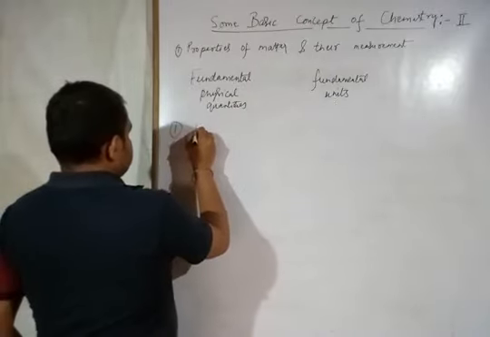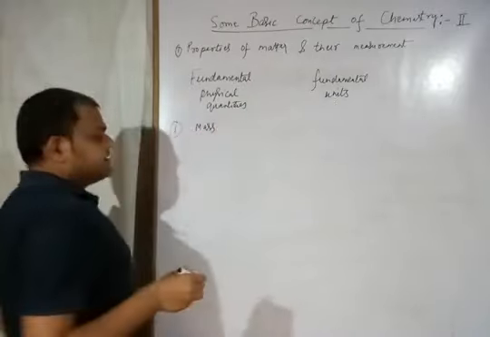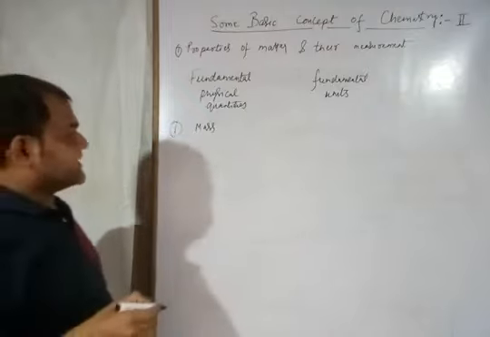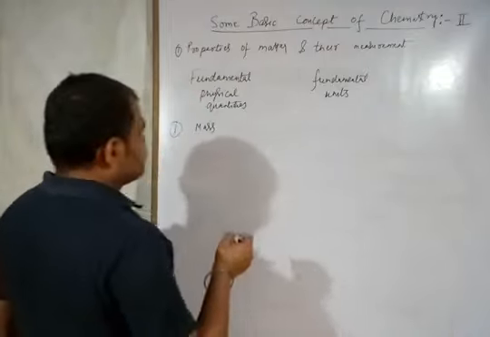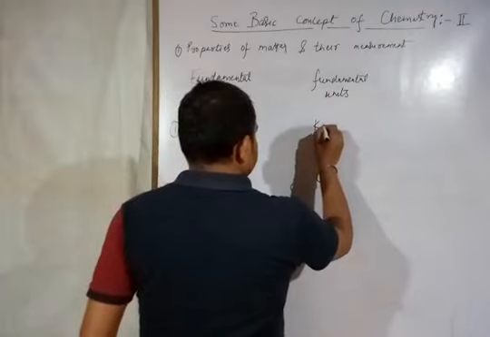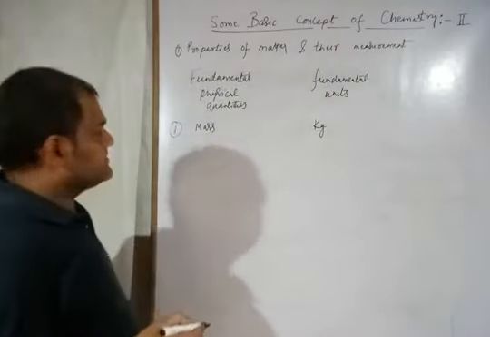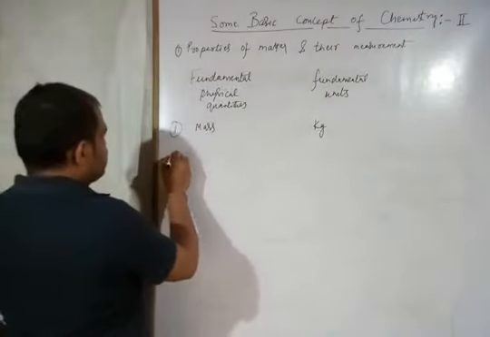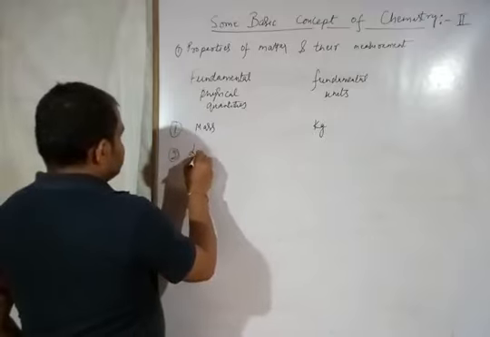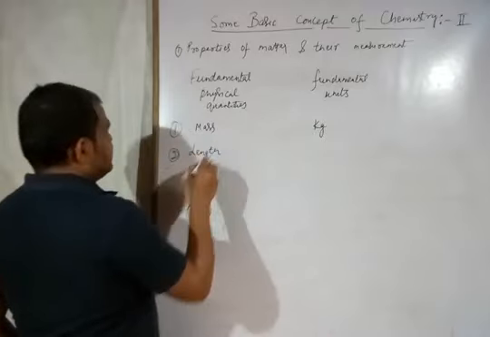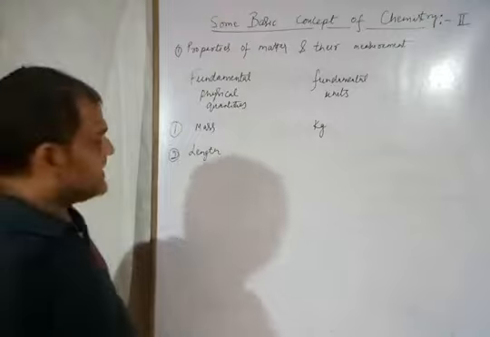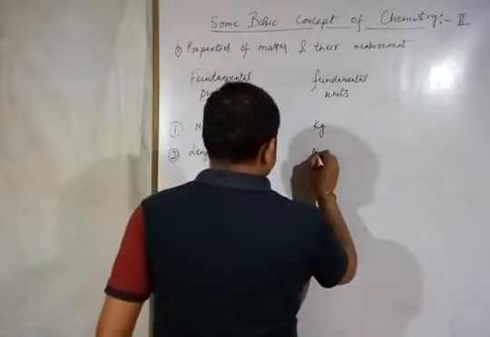First one is mass. Mass is a fundamental physical quantity and its unit is kg. Second one is length. It is also a fundamental physical quantity and it is expressed in meters.